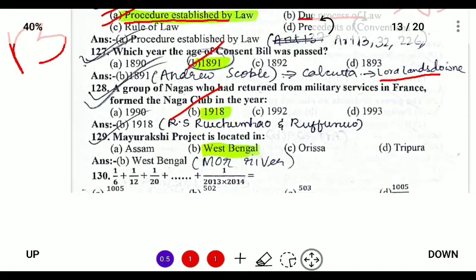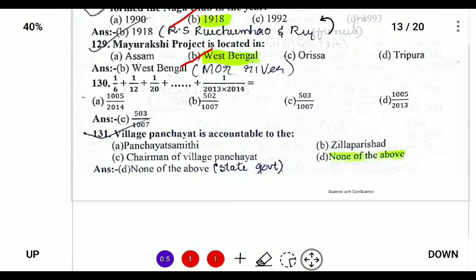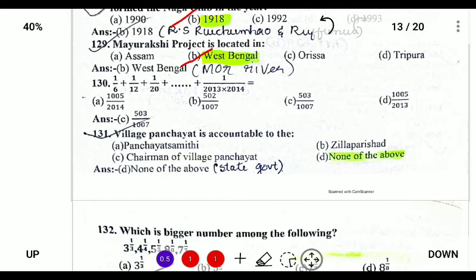Mayurakshi project is located in West Bengal and is located on the Mor River. Next, village panchayat is accountable to. So village panchayat is accountable only to the state government. So it is none of the above.